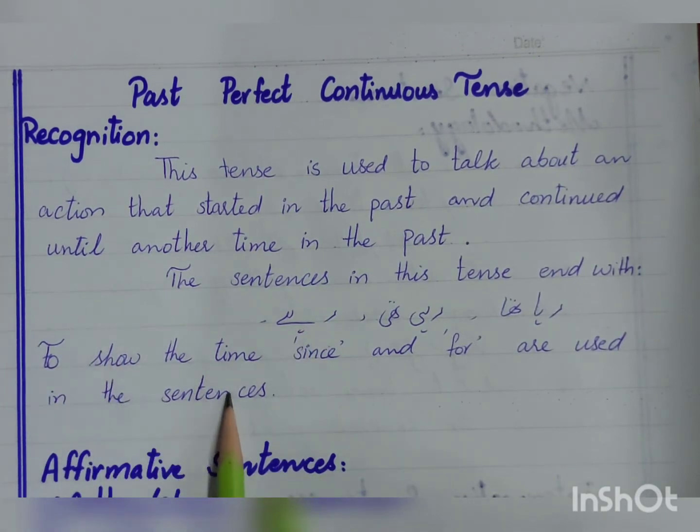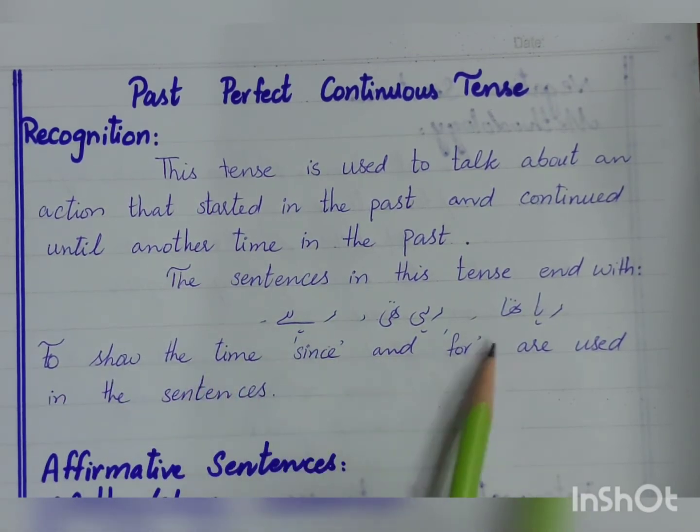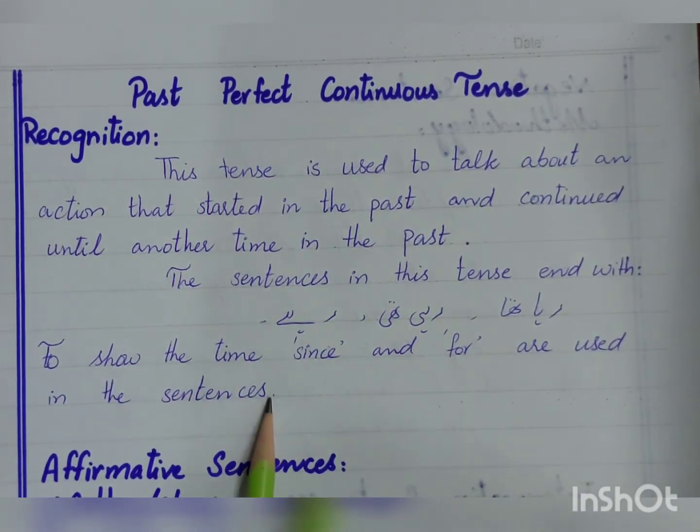But here in this tense, the difference from the past continuous tense is that to show the time we use since and for. For example, if we say the child was crying, it is past continuous tense. But if we say that the child had been crying for 2 hours, then it becomes past perfect continuous tense, because here we have mentioned the time or duration of the action.